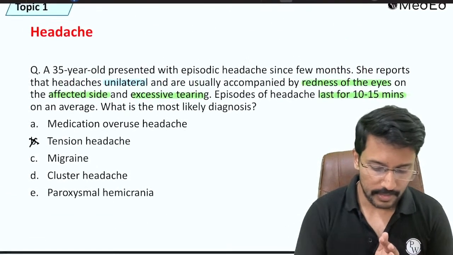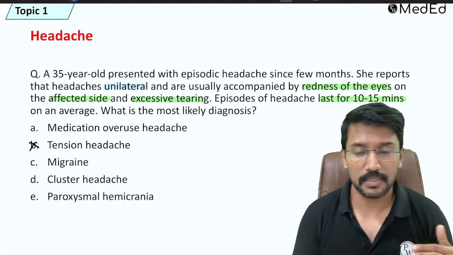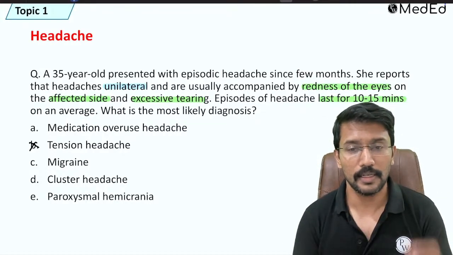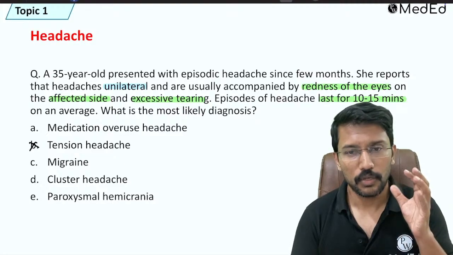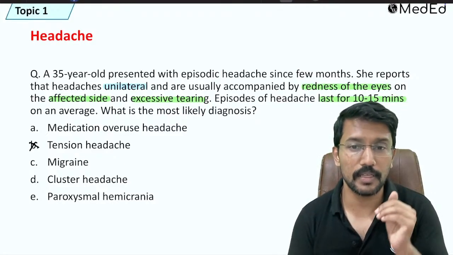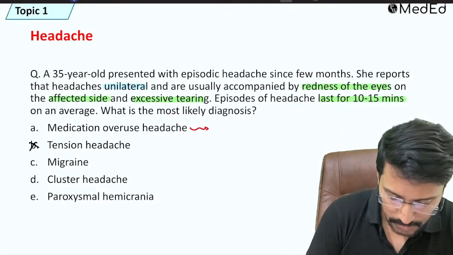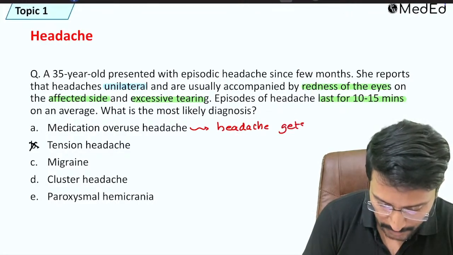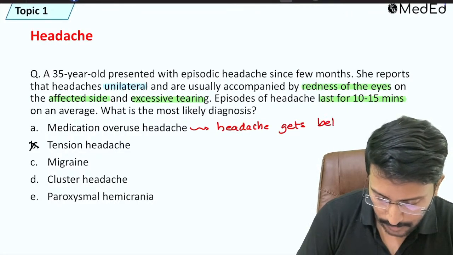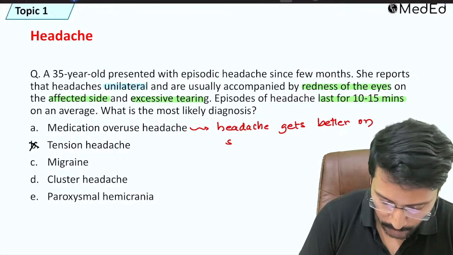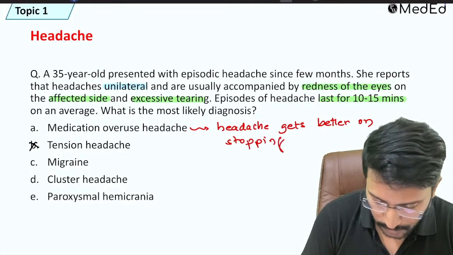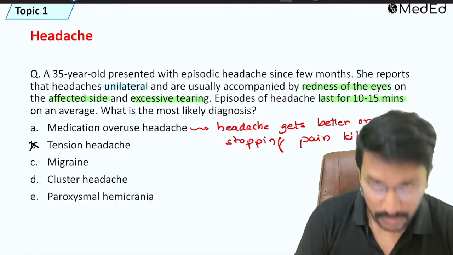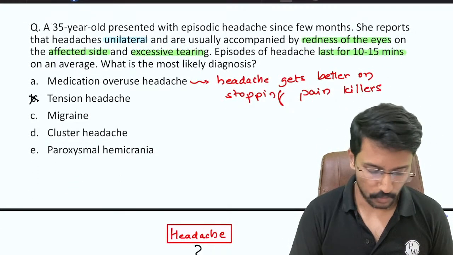There is an entity called medication overuse headache, which is repeatedly asked in recent times, but in that case, in the question they will mention that headache usually gets better on stopping the painkillers. So whenever a question says that headache got better on stopping the painkillers, then it is medication overuse headache. Such history is not there here, so that is also ruled out.